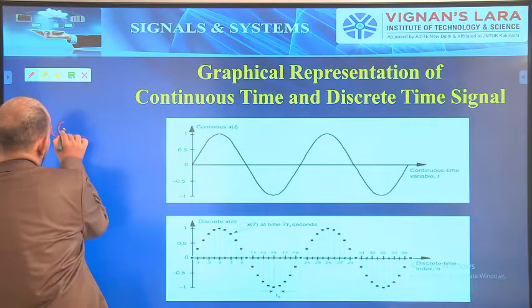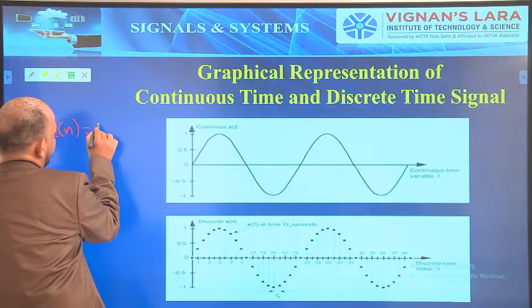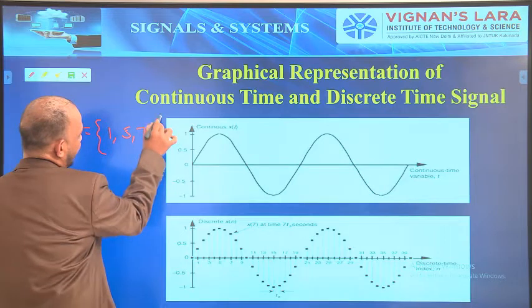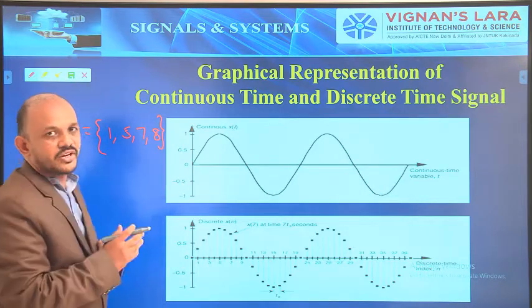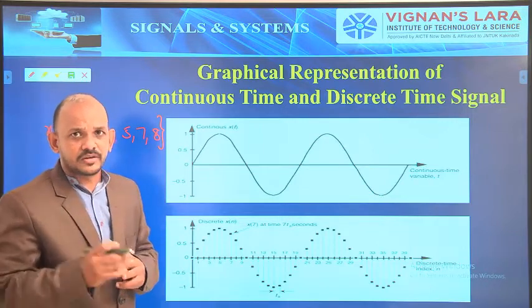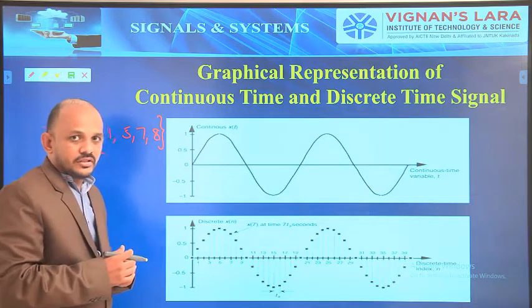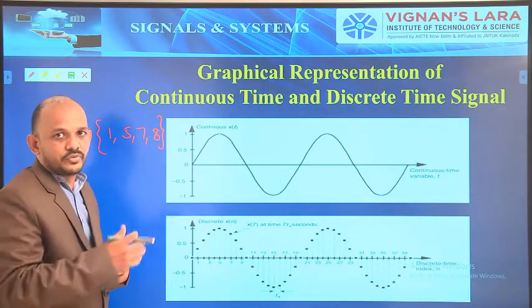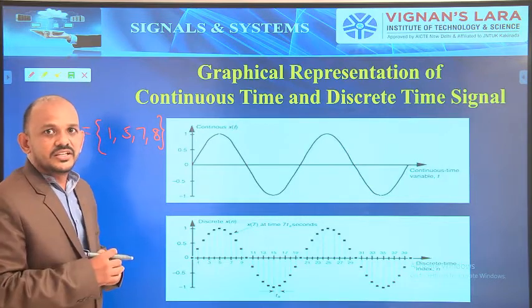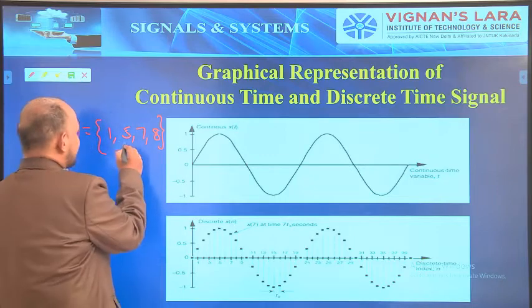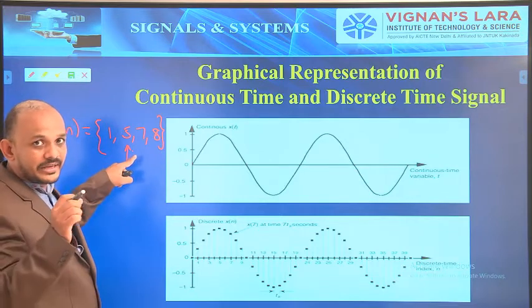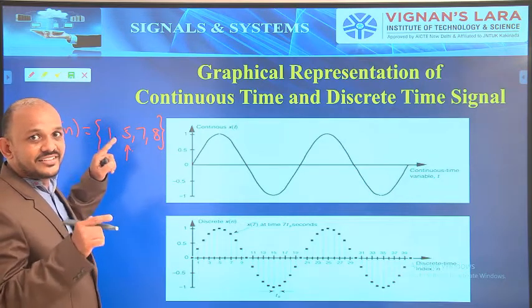Here we represent x of n as a set of values: 1, 5, 7, 8. So we have to know x of n for n equal to 0, 1, 2, 3 and so on. Where do I have to start? Which one is x of 0, or x of 2, or x of 5, or x of minus 5? For that, they give an arrow mark below the number where it starts with 0. If the arrow mark is given, it represents that the signal is starting at 0 with that value.